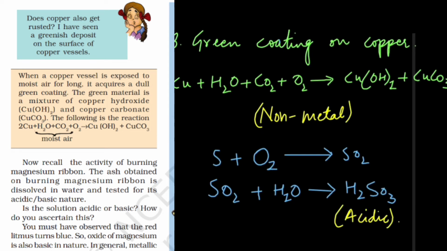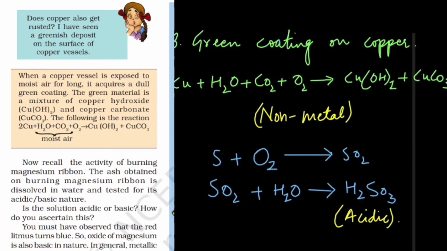Now, you must have seen on the copper utensils at your home that a green color substance is found on the surface if it is exposed to air for a long time. What happens? This copper reacts with water, carbon dioxide, and the oxygen which is present in the air, and it forms copper hydroxide and copper carbonate. That green color is because of the combination of copper hydroxide and copper carbonate that are formed. These are some of the 2 or 3 examples of oxidation of metals. If you know more examples, please write in the comment section so that our students come to know more about it.